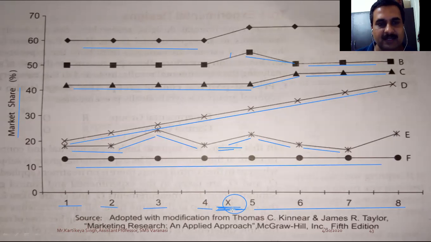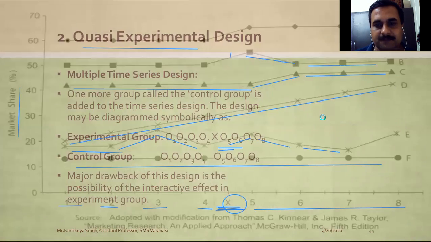So in this experiment, if we want to know the impact of advertisement, we may check the market share exposure. In terms of C, we are seeing a small improvement in market share, but in most of the other cases it is not that significant. Most of the trends are showing that it is happening as it was happening before the exposure was given. So this will clear your basic concept of the time series method.